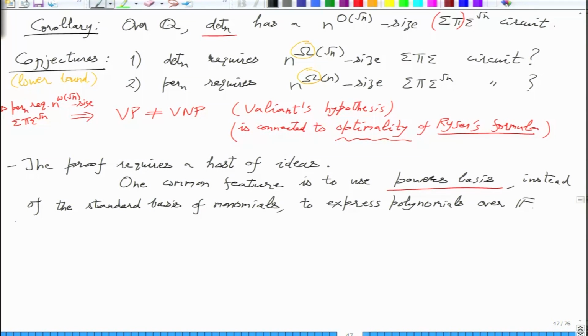So let's just continue. The outline is that from a general circuit, we will go to a depth 4 representation, which is a sigma pi sigma pi circuit. This you have already seen.